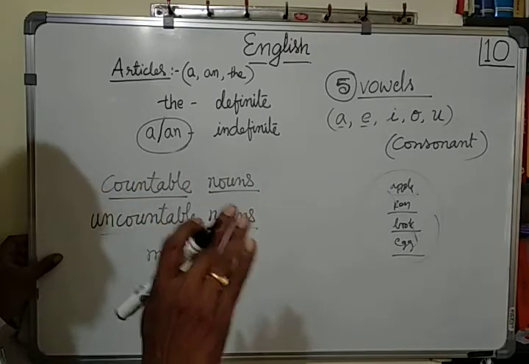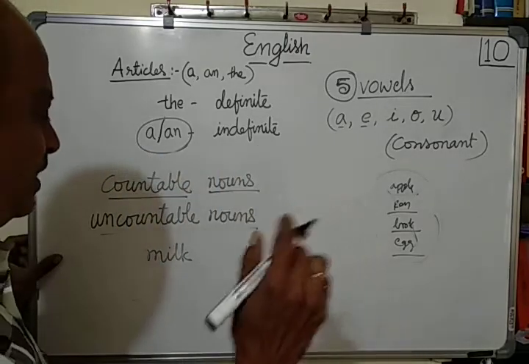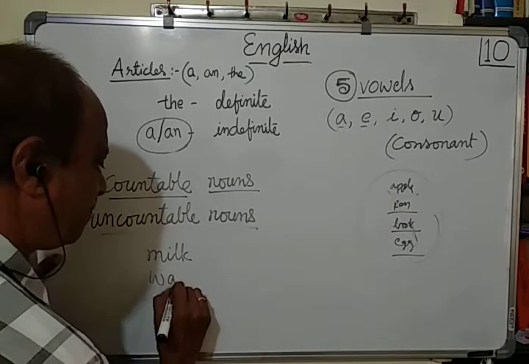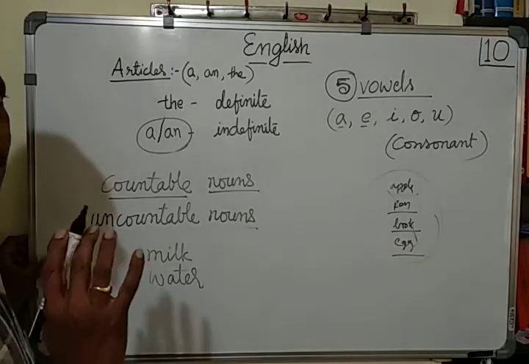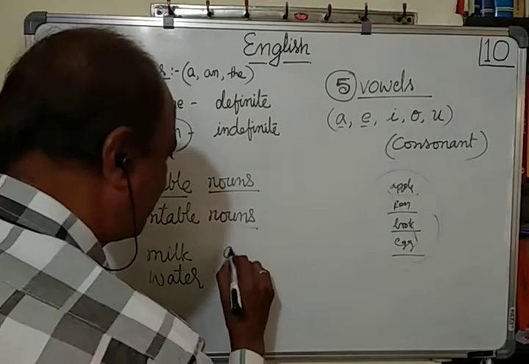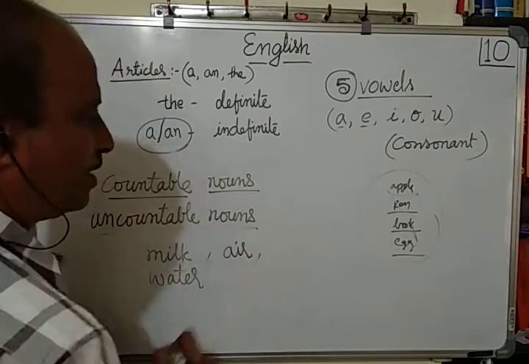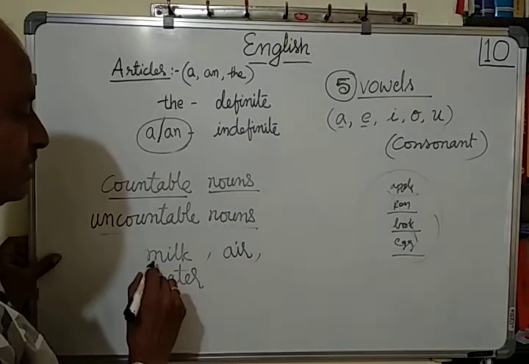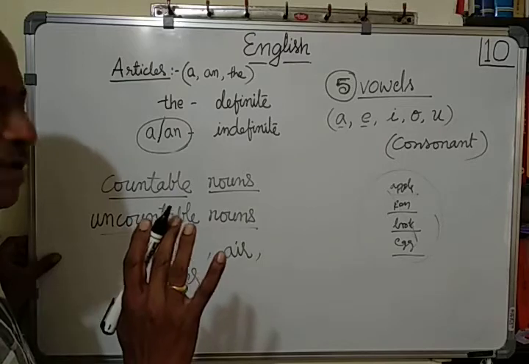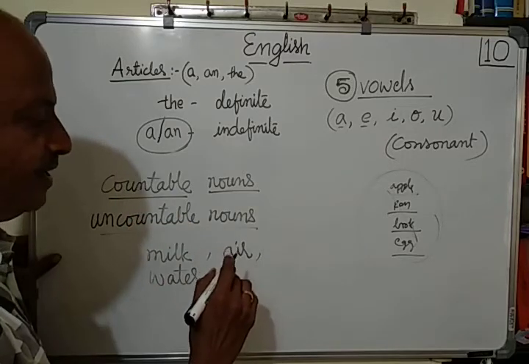1 glass of water, 2 glass of water, glass can be counted. But water cannot be counted. Milk, water, they are uncountables. Air, uncountable. Air is not countable. There we cannot use a milk. We cannot say a milk or an air.